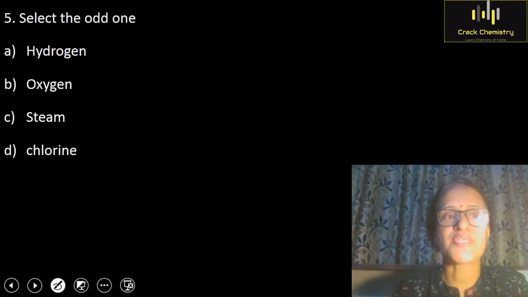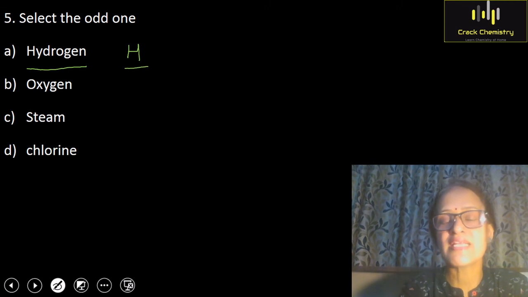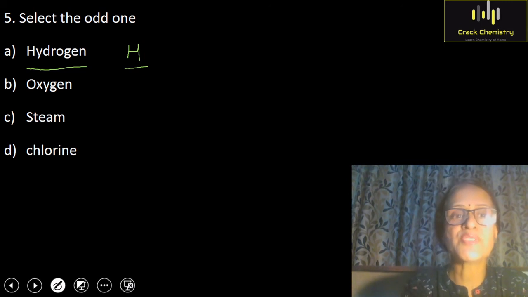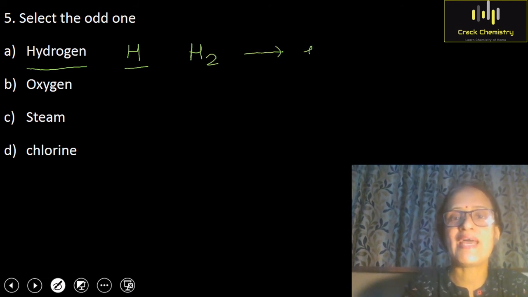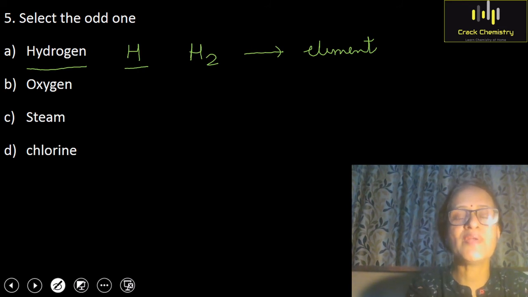Now consider the last question. Last question is select the odd one. So you have been given 4 options. First option is hydrogen. Children, hydrogen is an element. The symbol of atomic hydrogen is H, but hydrogen never exists in atomic state because atomic hydrogen is highly unstable. So hydrogen exists in molecular form. The formula of molecular hydrogen is H2, and it is an example of element. Elements are those substances which are made up of only one kind of atoms. So H2 is a molecule and hydrogen H is an atom.